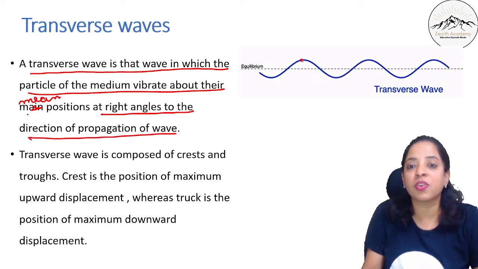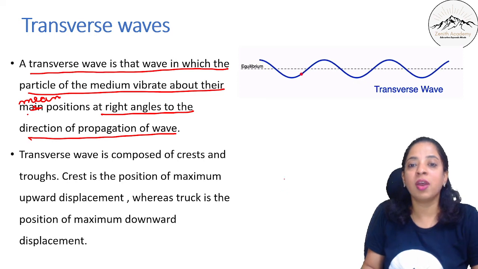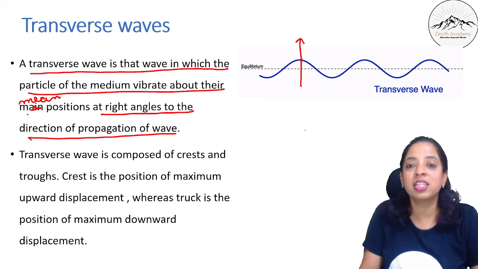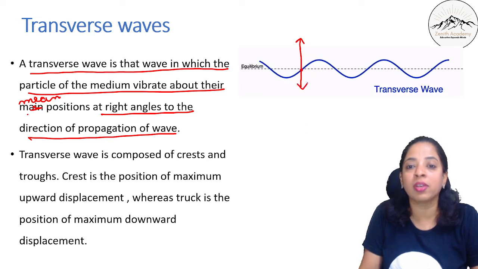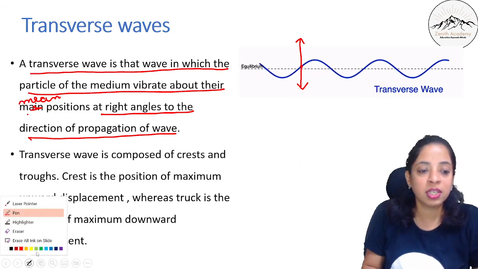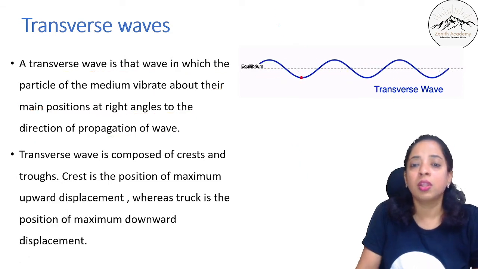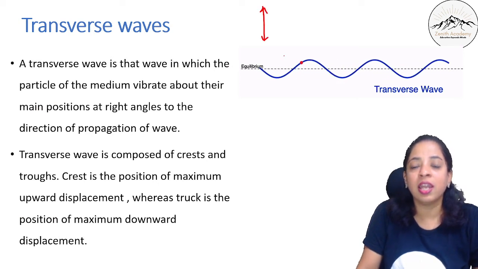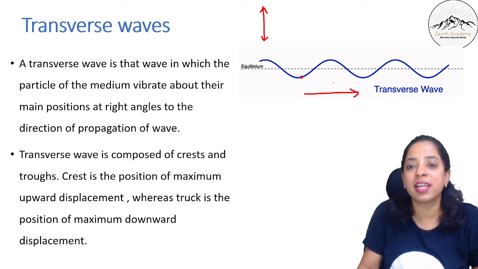So here if you see this red dot, how is it vibrating? At this position only, if I draw a line like this, at this position only it is going up and down. Can you see? The red dot, it is going up and down on this position only, isn't it? So the particle is vibrating like this or this, and direction of motion of the wave is like this.